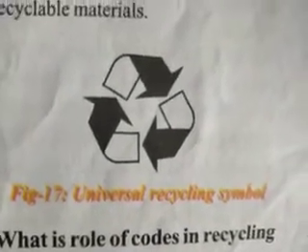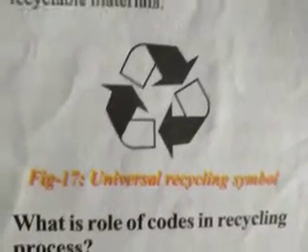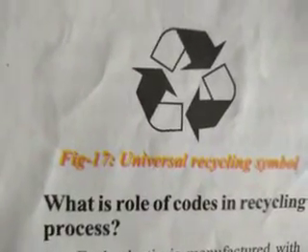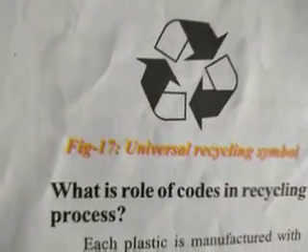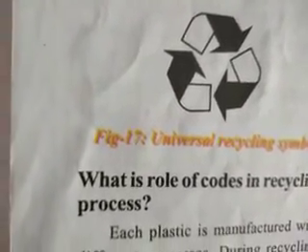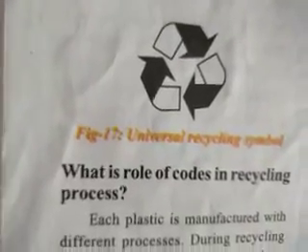There are 7 codes. First one is PET, second one is HDPE, third one is PVC, fourth one is LDPE, fifth one is PP, sixth one is PS, and seventh one is others.